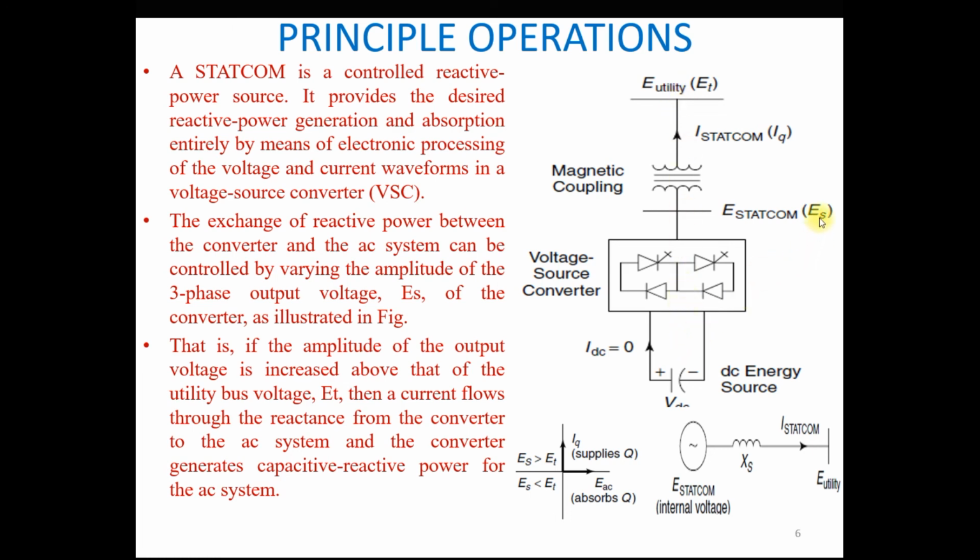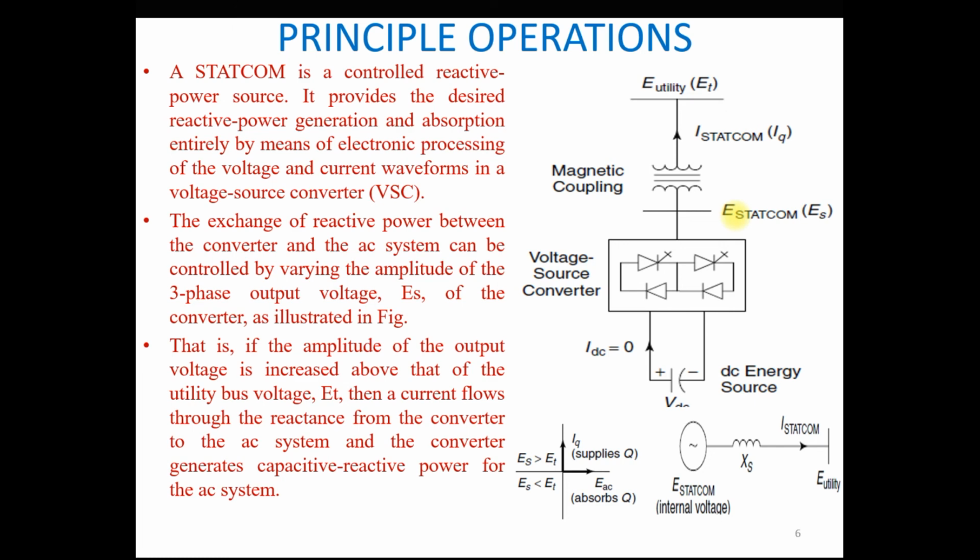That's why the output voltage of the VSC has an angle somewhat lagging behind the angle of the voltage ET, so that we can absorb real power from the system and maintain the voltage at the DC capacitor at a certain level, so that we can compensate the switching loss of this converter as well as maintain the required output voltage at the voltage source converter.